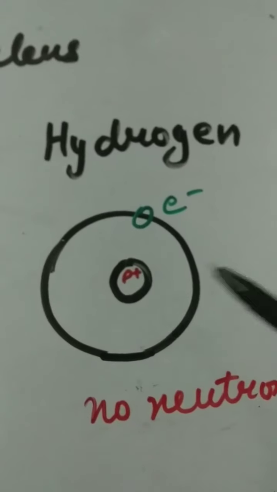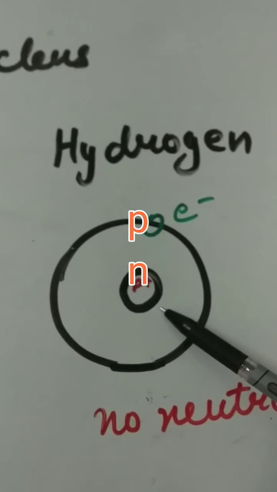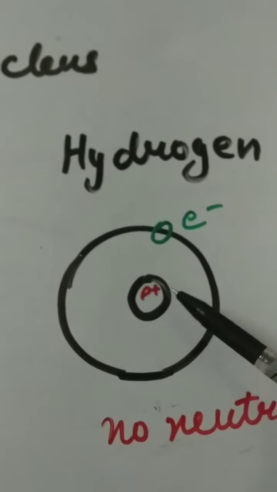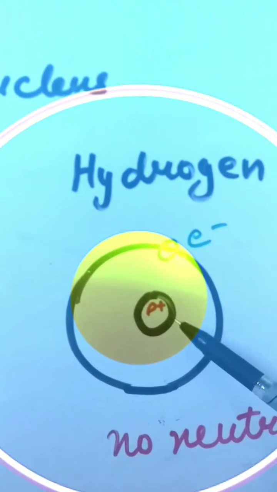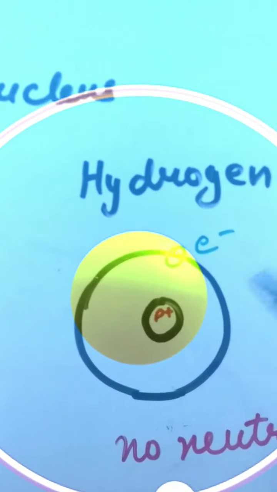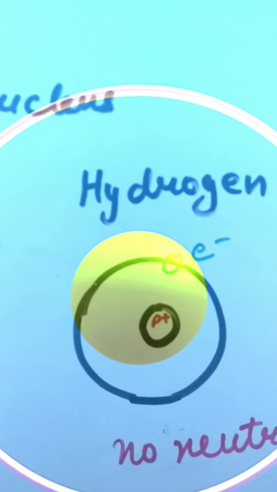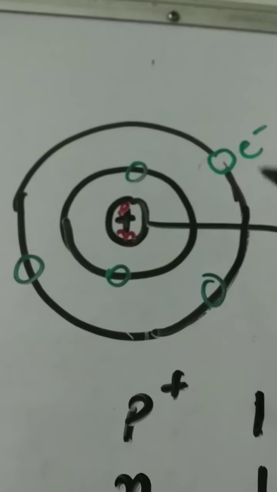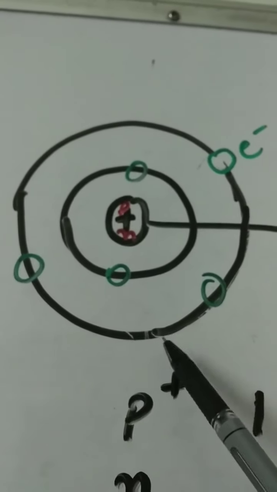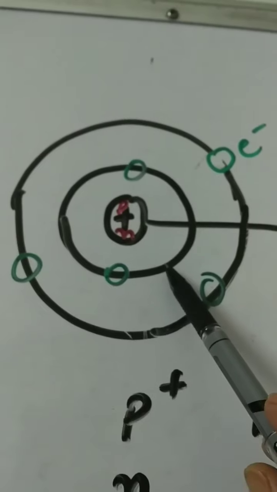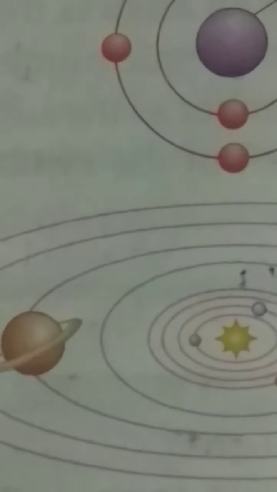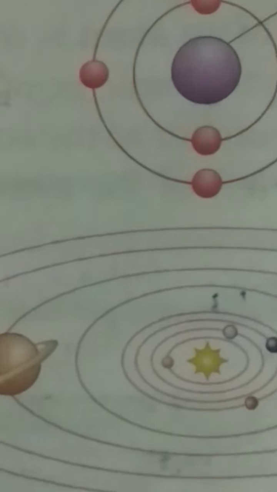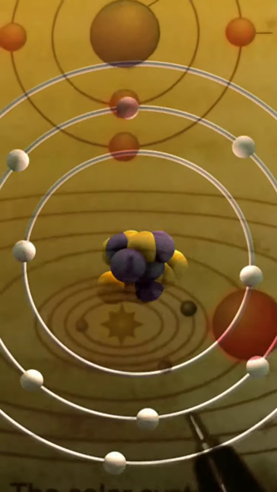The nucleus of an atom is positively charged due to the presence of protons. In 1913, Niels Bohr presented the atomic model. According to him, electrons revolve around the nucleus in their own orbits, just as planets do in the solar system.